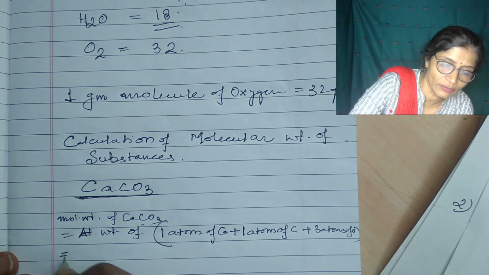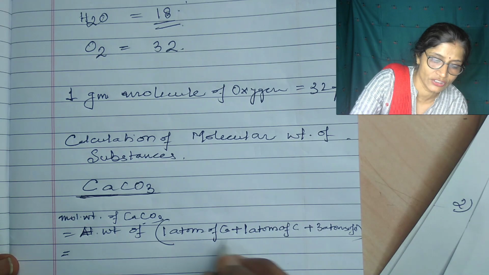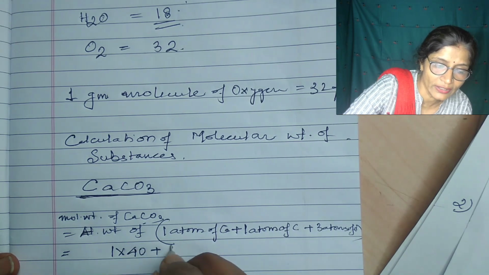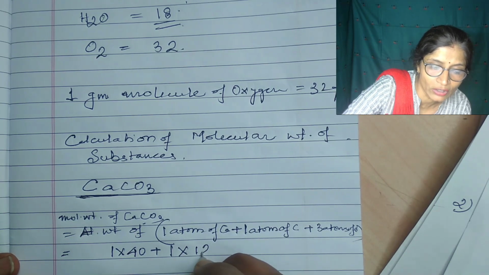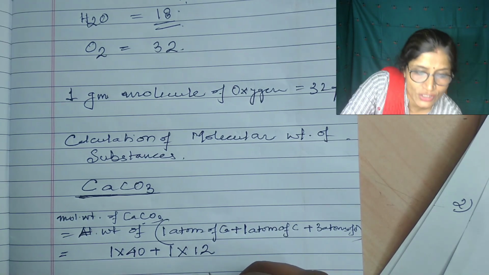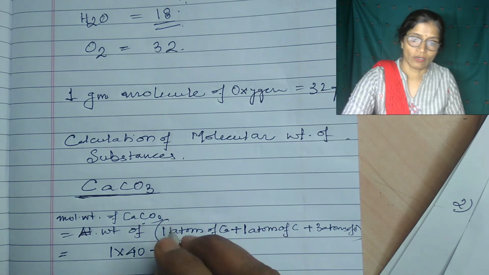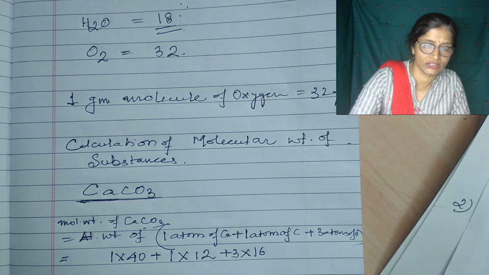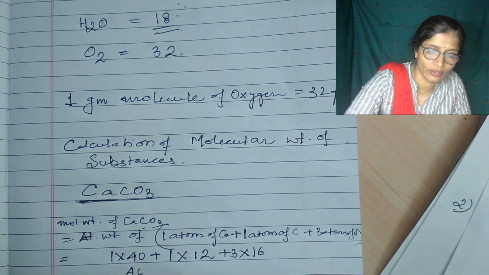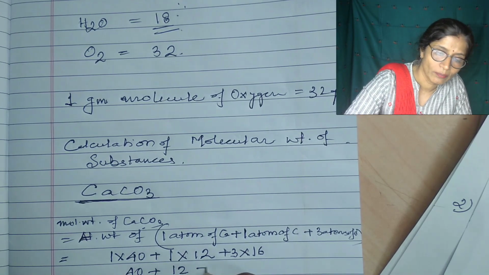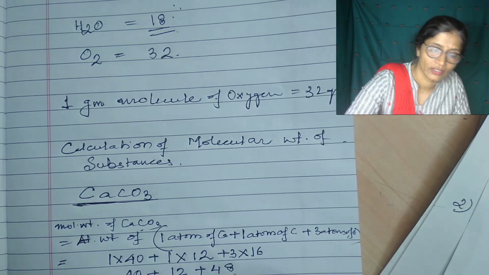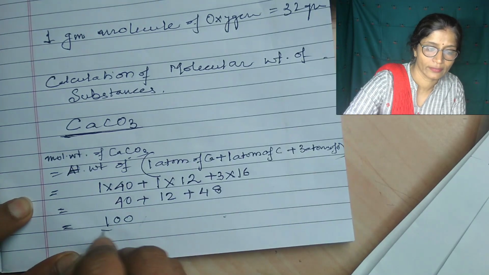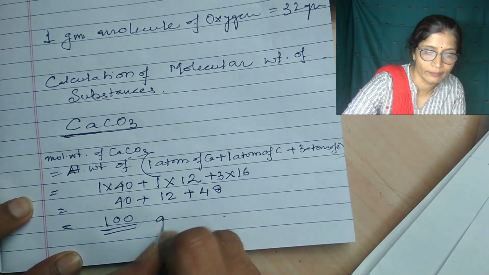So that is 1 into 40 for calcium, plus 1 into 12 because the atomic weight of carbon is 12, and for oxygen it is 3 into 16. The atomic weight of oxygen is 16. So that is equal to 40 plus 12 plus 48, and that is equal to 100. That will come out to 100 gram.